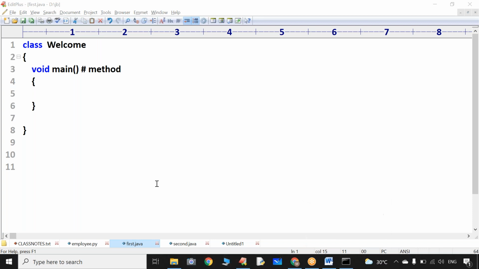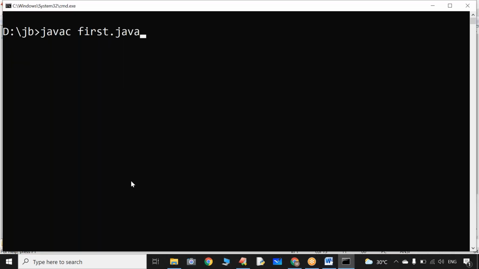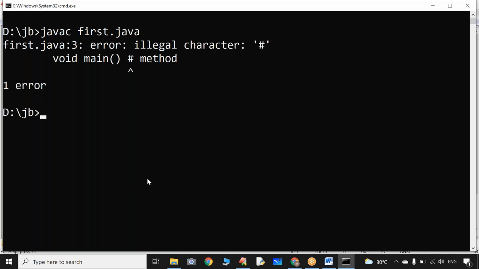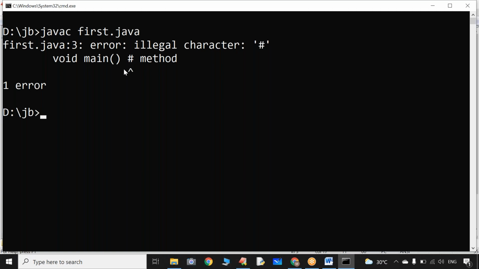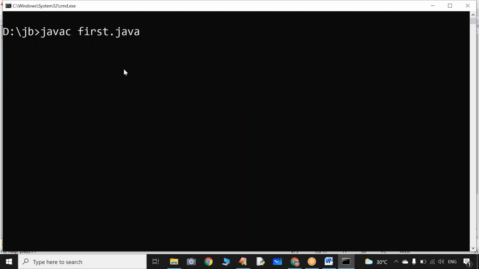Now let me compile the program once again. I want to cross check whether there are any syntactical mistakes in the program. Now observe that. I started the method. Now remove that extra line. Have a look.